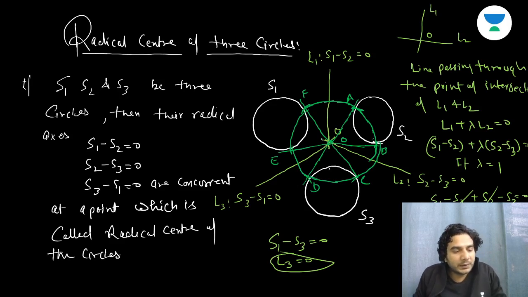So if we ask you to find the equation of a circle which cuts three given circles orthogonally, first of all you need to find the radical center. Then you need to find the radius of the circle by finding the length of the tangent, which you can find easily after finding the radical center, and then you can write the equation of such a circle. Now let's do one problem based on this. One straightforward.